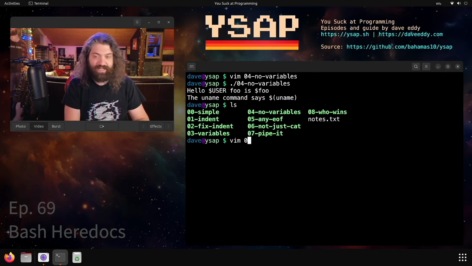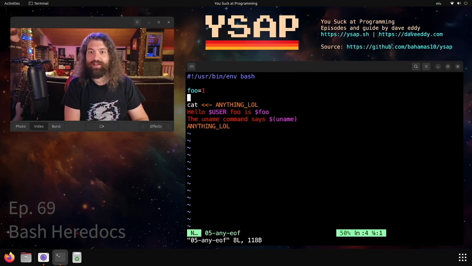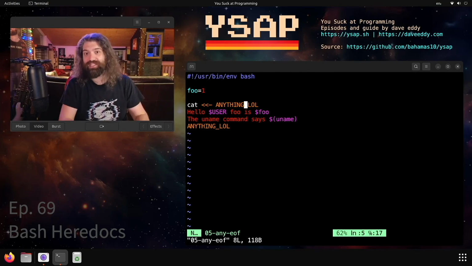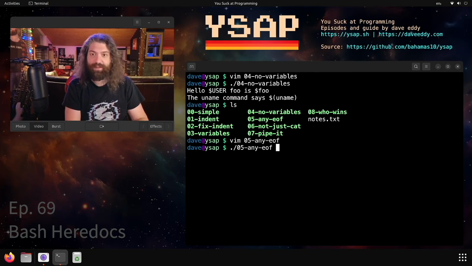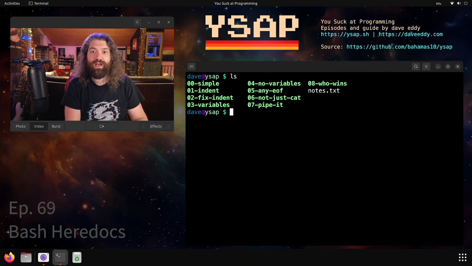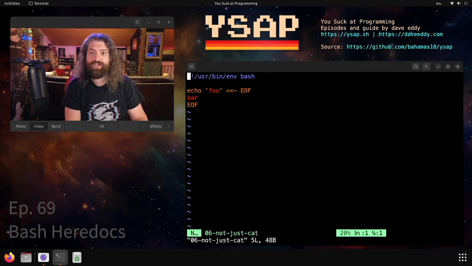So in our next example, we have something called any EOF. What does that mean? Look at this. We changed EOF for anything underbar LOL. It can really be anything. There's some weird exceptions to this, but for the most part, it can be anything. So we run this example. I'm not tricking you. It works exactly how we think it should work. Hey, that's pretty cool.